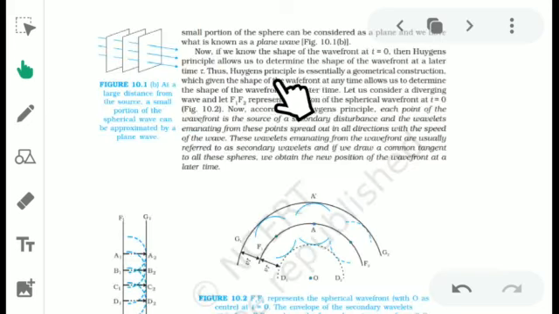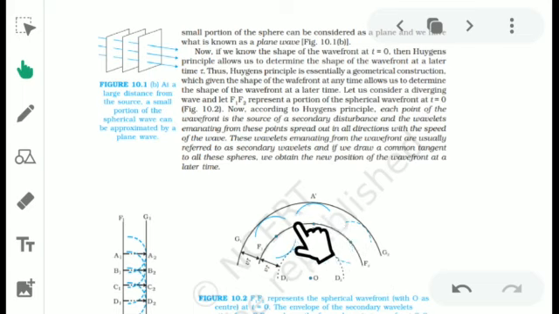According to Huygens principle, we can find the shape of a wavefront at a later time. Here, how are we going to construct the wavefront? Here F1, F2 shows a wavefront. Now each point on this wavefront acts as the source of secondary disturbance.